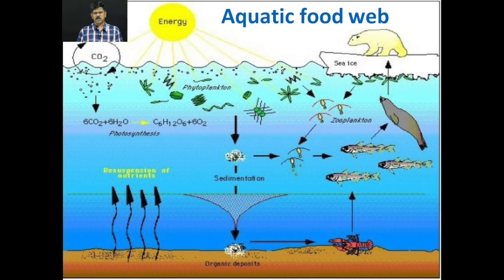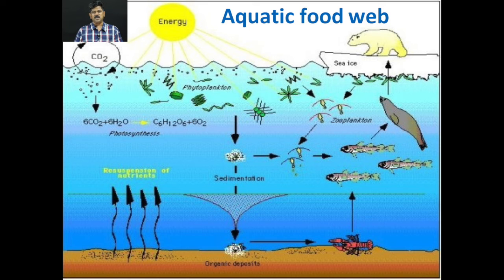Okay, and here, the aquatic food chain. You can see the sunlight is taken up by the phytoplankton, which are present on the surface of the water. They are microscopic plants present on the surface, called phytoplankton. We can't see them with the naked eye. We can see only with the help of a microscope, right?